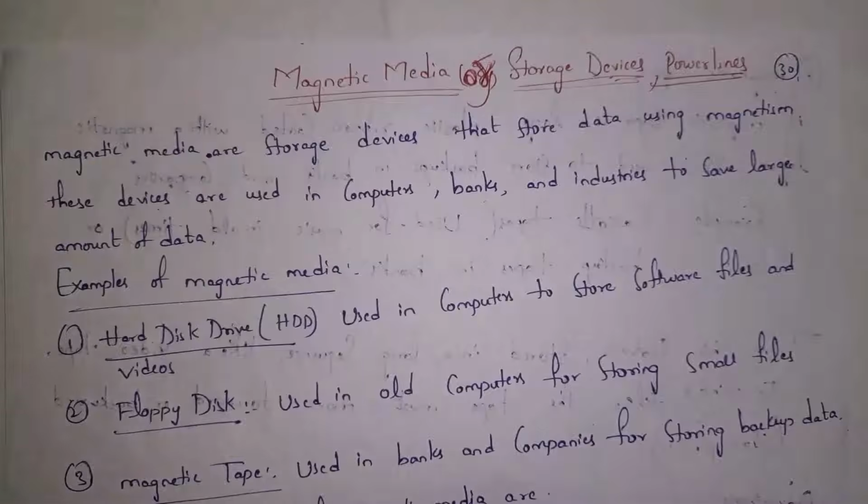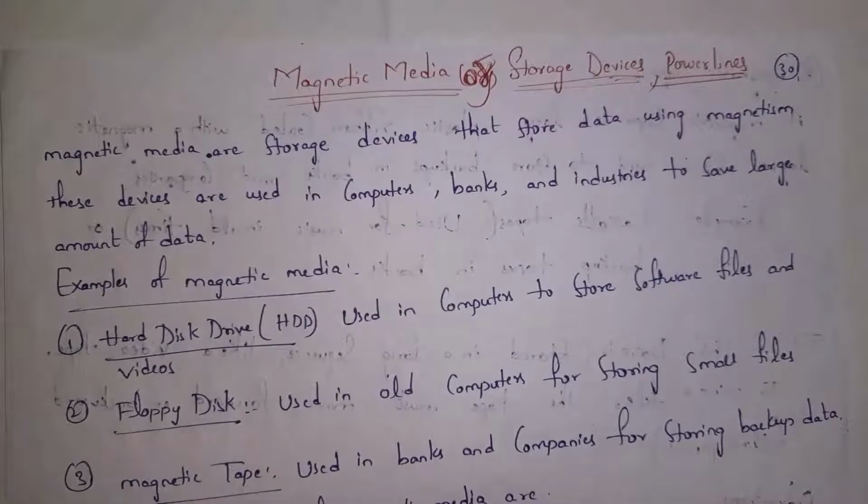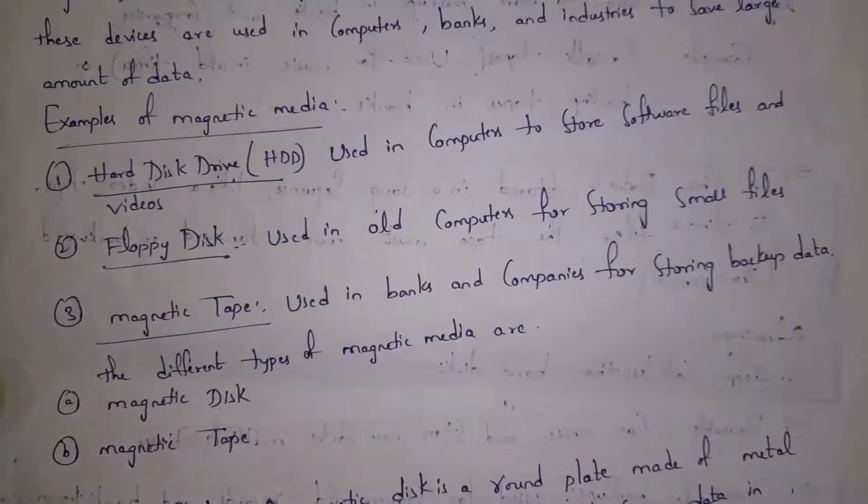Next I will explain what is magnetic media. Magnetic media are storage devices. These devices are used in computers, banks and industries to save large amount of data. Guys, these are examples of magnetic media. And the first one is hard disk drive. Shortly we call it as HDD. Guys, we will use hard disk in computers to store files.